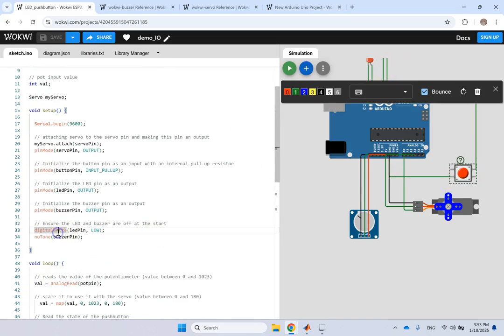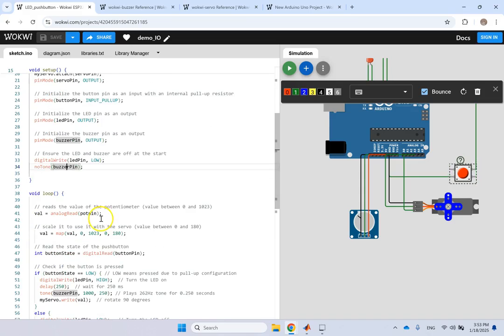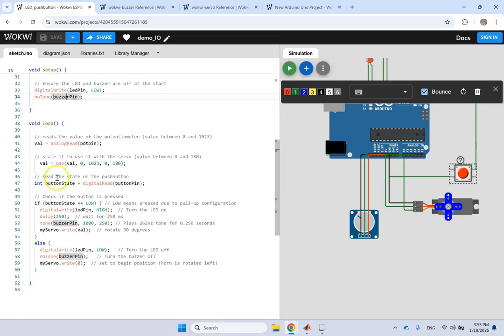Now you see here I said in the beginning, make sure before anything is running that the LED is off, and then the buzzer has this command noTone, which means don't play any noise on it. So mute it in the beginning. Then what? Now do this stuff in the loop. The first thing you do during the loop is go ahead and read the potentiometer value. This is an analog pin, so you do the analogRead command, call it val, and this value from the potentiometer is an integer between 0 and 1023, or 2 to the 10 minus 1, right?